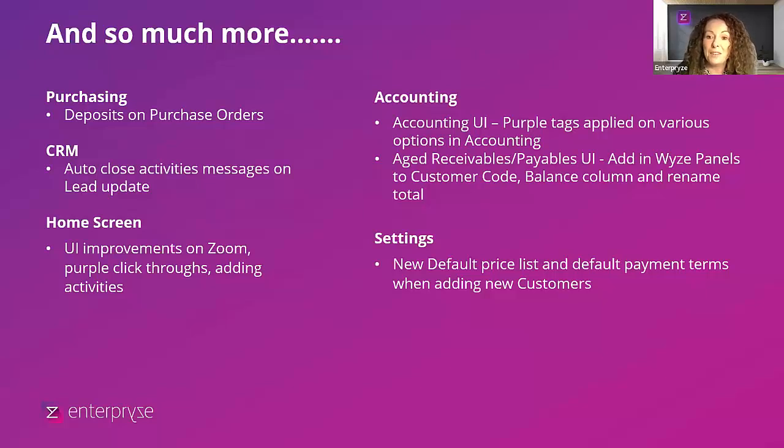So I'll remind you again at the end just to where you can access all of this information, which of course is always on our help center, help.enterpryze.com. And in the latest news at the very, very top, you'll see the Musashi release. Have a look at that. In there, I've got a step-by-step tour guide of all of the changes that have been applied for this month. So take a look at the tour, ensure that you understand where the changes reside, and the value that they're going to bring to you, of course, from this month. So do check those out.